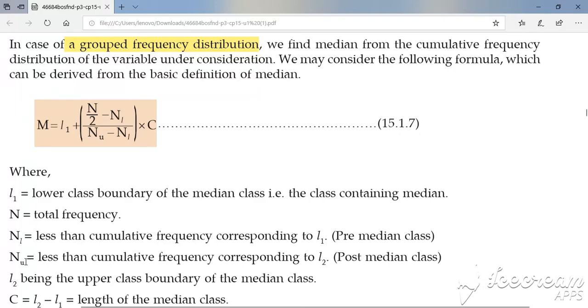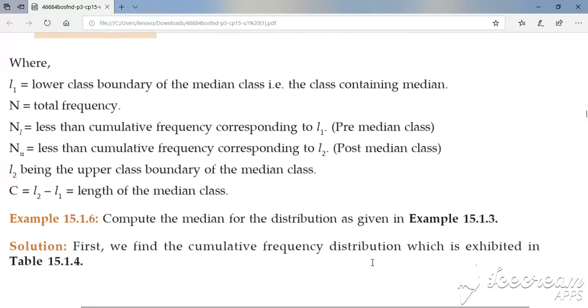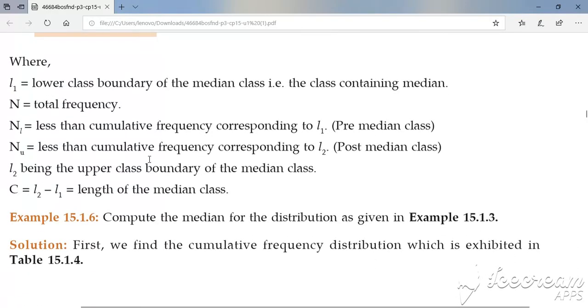What is Nu? Nu is the less than cumulative frequency corresponding to L2. It is nothing but the post median class. Whenever we solve problems based on this, we can understand what the pre-median class and post median class are.